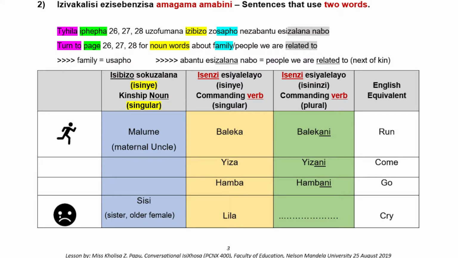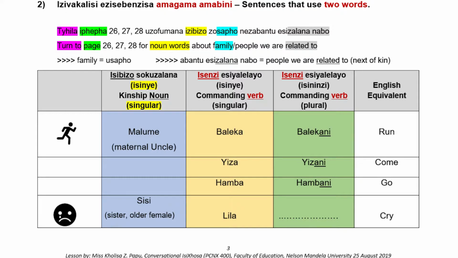Column number 3 gives you the commanding verbs in plural in IsiXhosa. Let's go again. The singular for run is baleka. The plural for run is balekani.